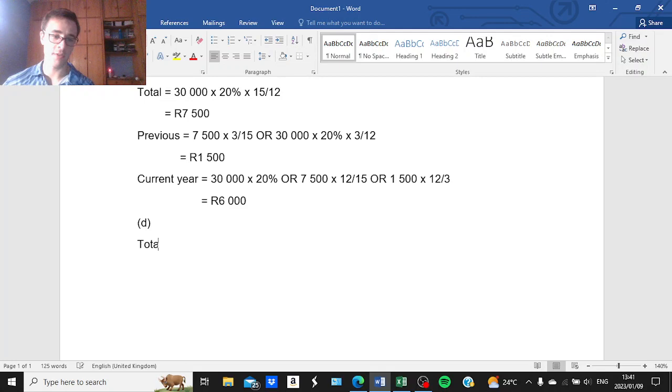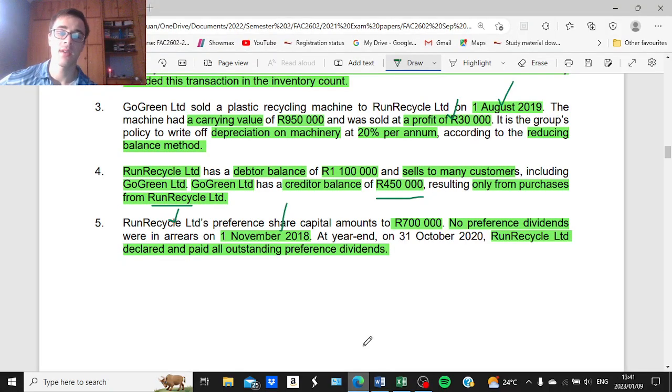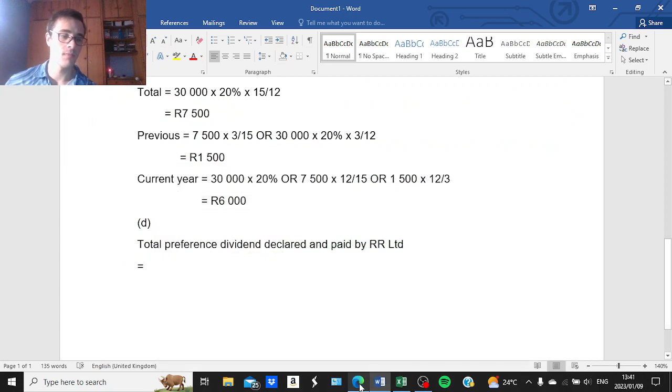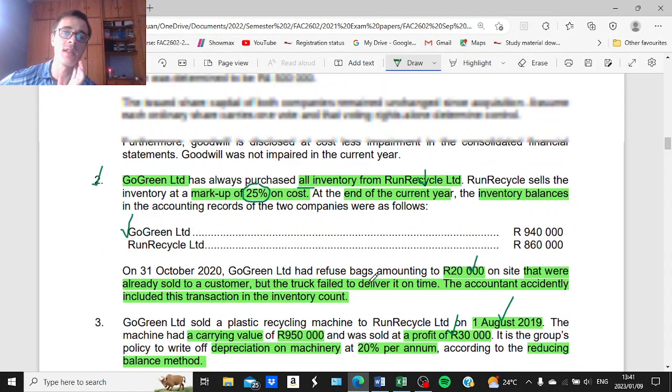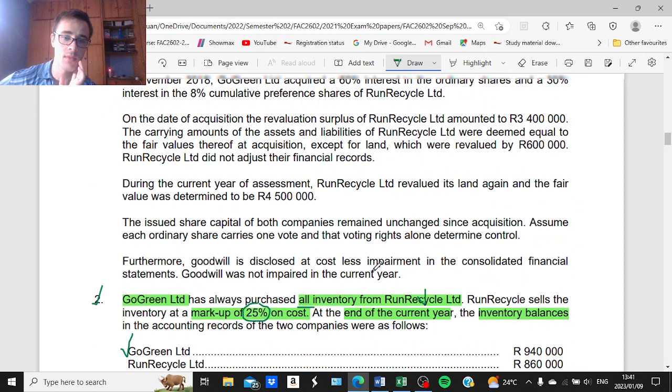So the total preference dividend declared and paid by the subsidiary, which is Run Recycle Limited, will be calculated by taking the value of the preference share capital, which is 700,000, and we need to multiply this by the dividend rate. Now you will find the dividend rate in additional information point 1.